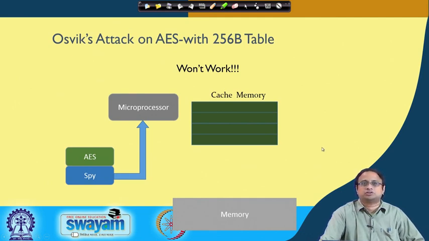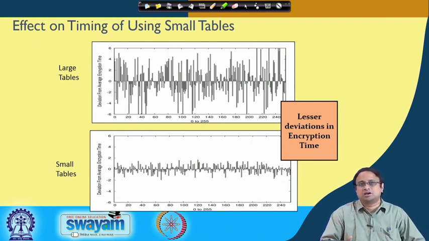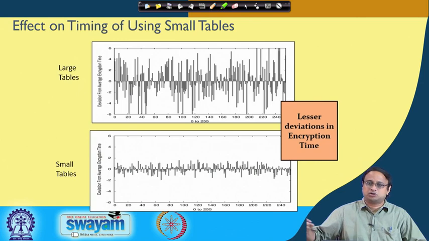Now, consider the effect on timing when using small tables. When you have large tables, the deviation from the average is also very large. There is a large variation because the number of misses across various executions differs. When I do the first encryption I get a certain number of misses, but in the next encryption I can get a completely different number of misses, and that means the timing would vary. On the other hand, the number of misses becomes constant with small tables, and therefore we expect smaller deviations in time.